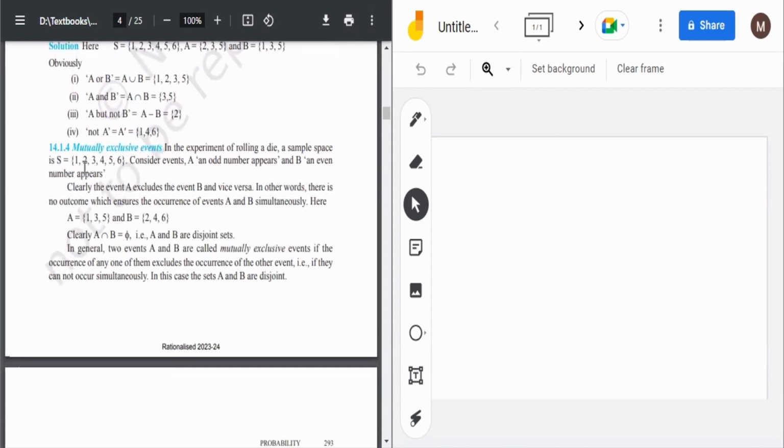Now comes the main thing: mutually exclusive events. What are mutually exclusive events? Like in the experiment of rolling a die, a sample space is this. Consider events A, an odd number appears, and B, an even number appears. Clearly, event A excludes event B and vice versa. In other words, there is no outcome which ensures the occurrence of events A and B simultaneously.